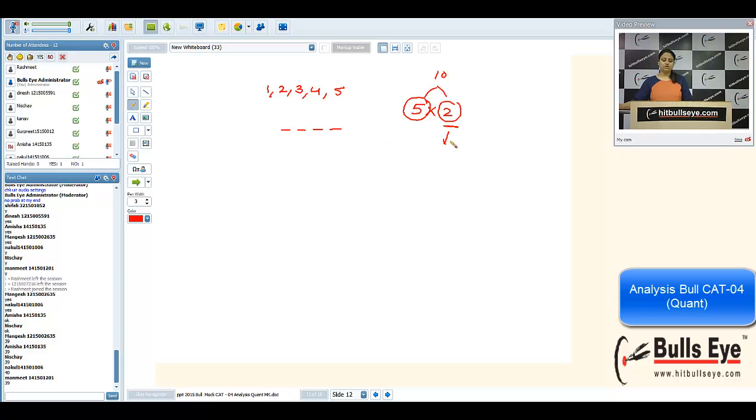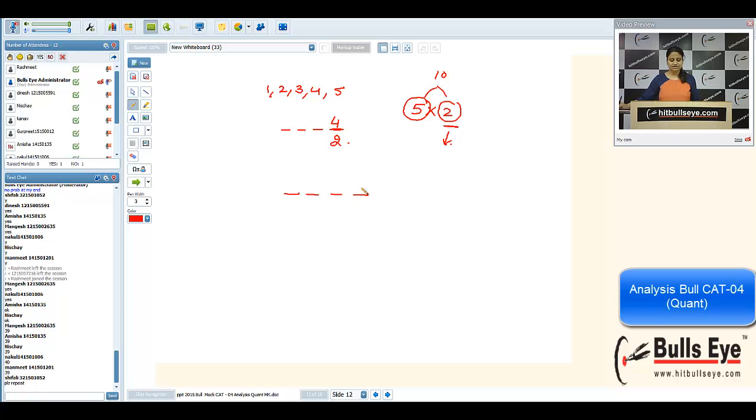Obviously, to count the number of 2s, a 2 will come from any even number. So if my number is ending in 4 or 2, it will be an even number. Suppose my number is ending in 4. 4 is fixed here. For the first place, how many choices? I am left with 4 choices. For the second place, 3 choices. For the third place, 2 choices. So I have 24 numbers which are ending in 4.